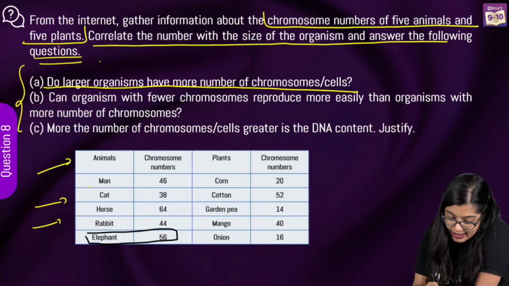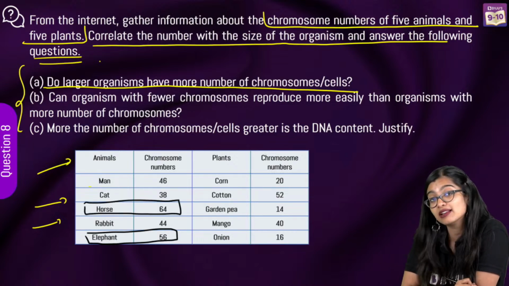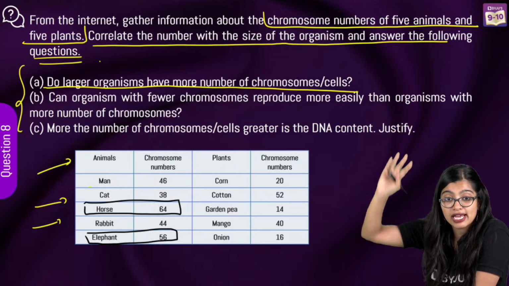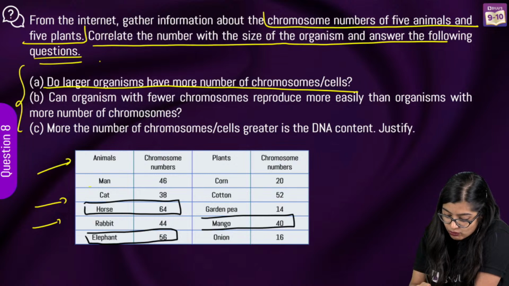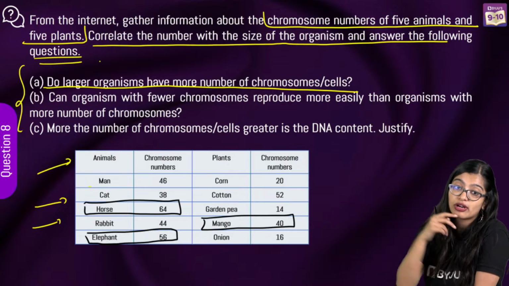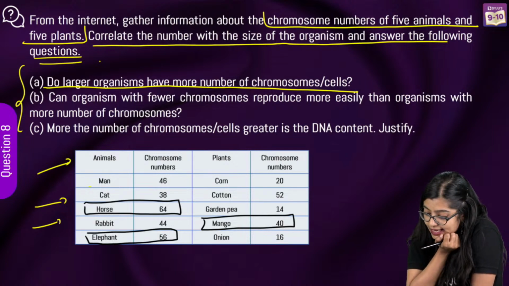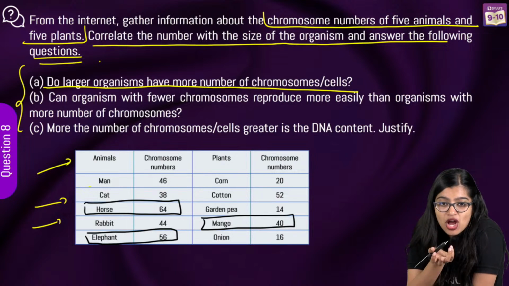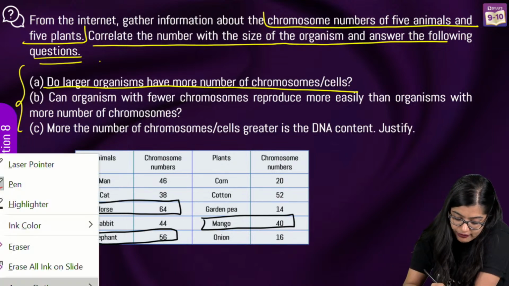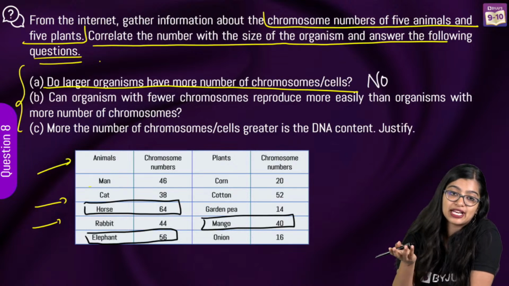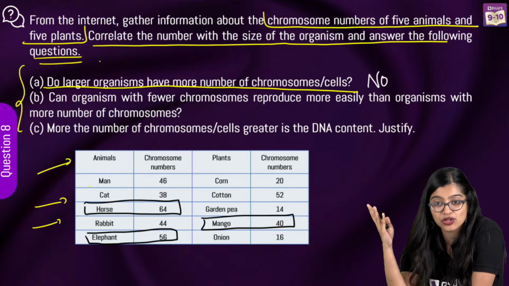While horse, which is smaller than the elephant, has 64. You have a very big mango tree, 40 chromosomes. So can we say that the larger the organism, the more chromosomes? No, we cannot say that. There is no relationship between number of chromosomes and the size of the organism.